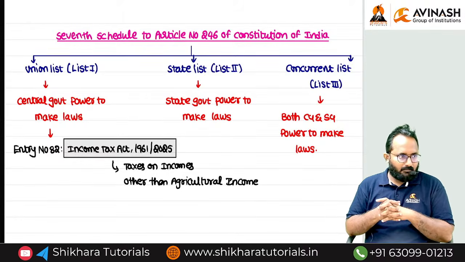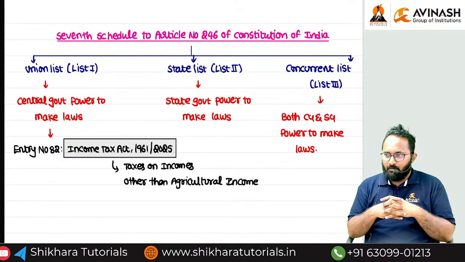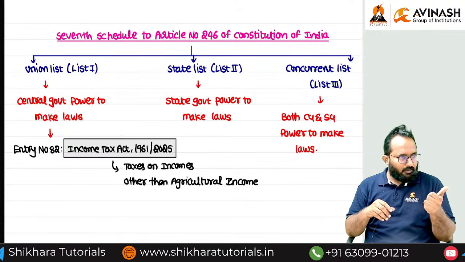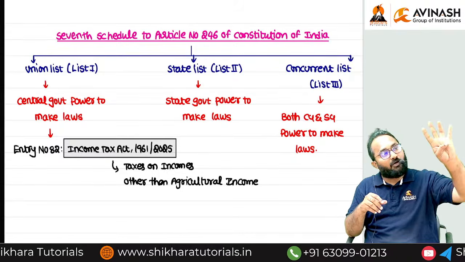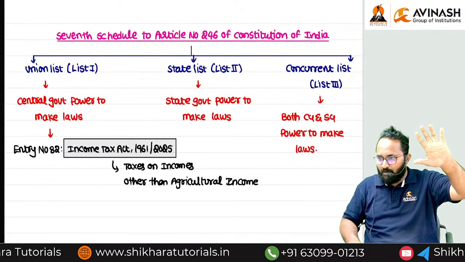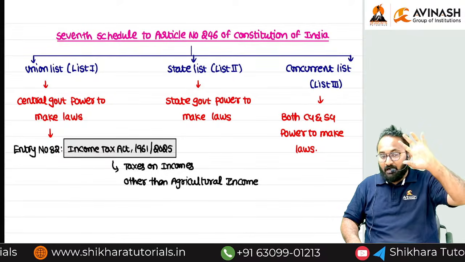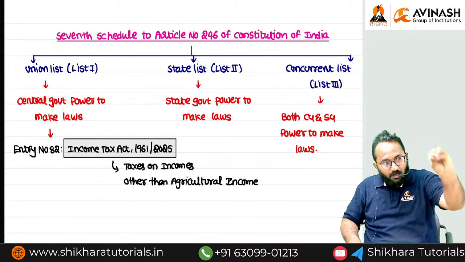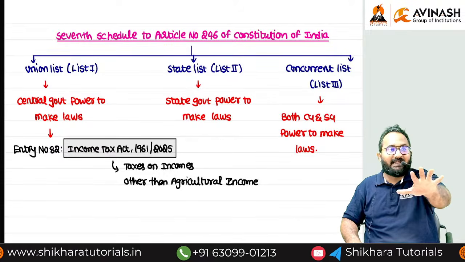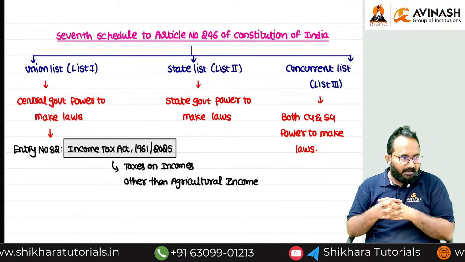Not only the act, you have to refer to 4 other components also. Act is one component. You have to refer to how many other components? 4 components. Combinedly, if you refer to these 5 components, then only you will get enough knowledge on the income tax law.